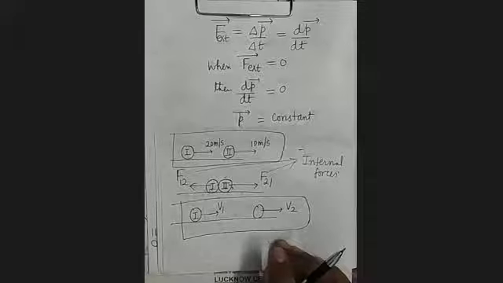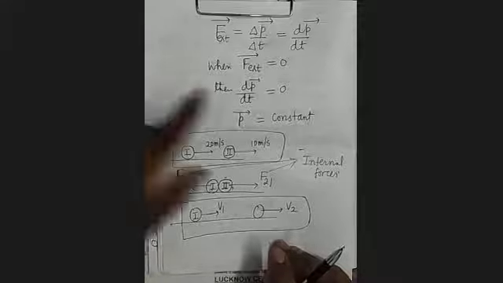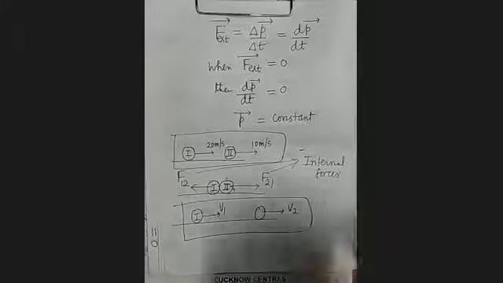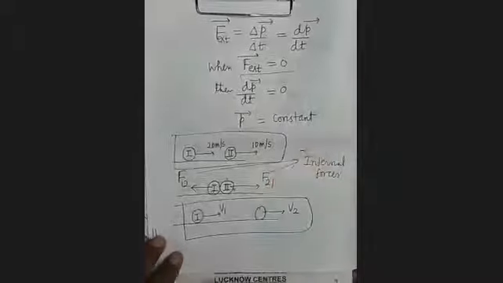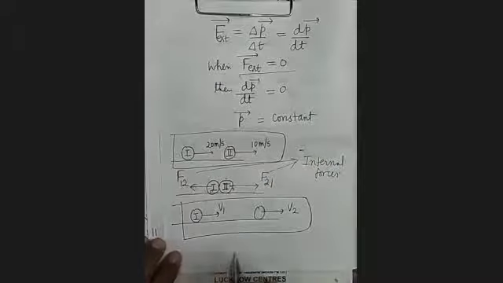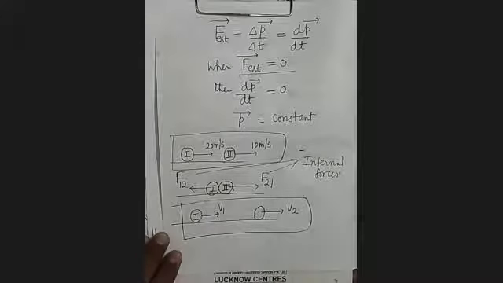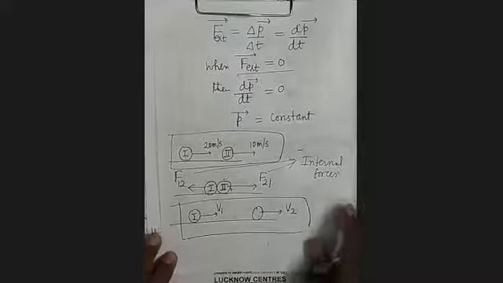It is clear? So, the law of conservation of momentum states that if external force is not acting on any system, and only internal forces are acting, then the total momentum of that system will remain conserved. That is, it will remain the same in magnitude as well as in direction. Now see here, you can have one example of this: recoiling of gun.